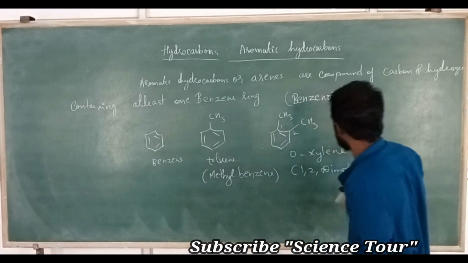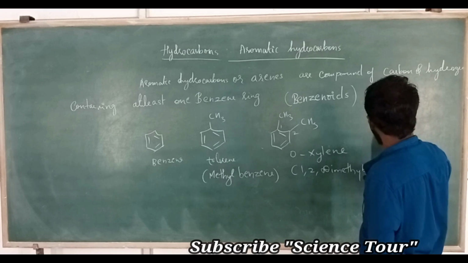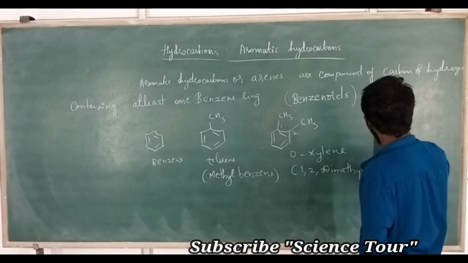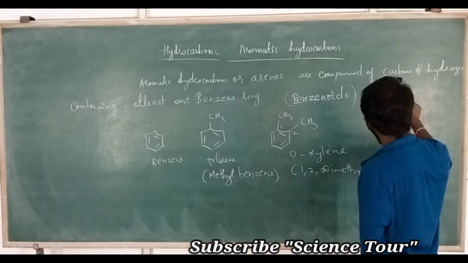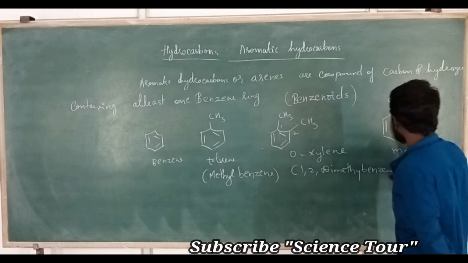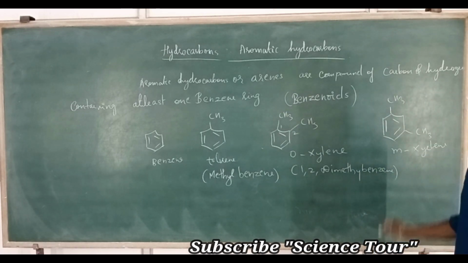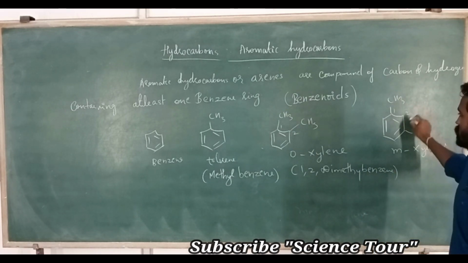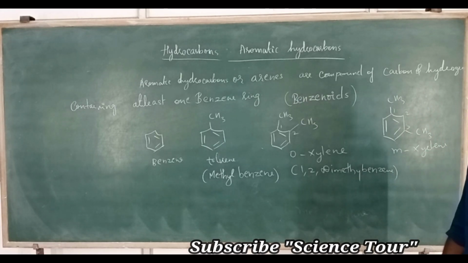My dear students, one more is metaxylene, also called 1,3 dimethyl benzene. Understood?